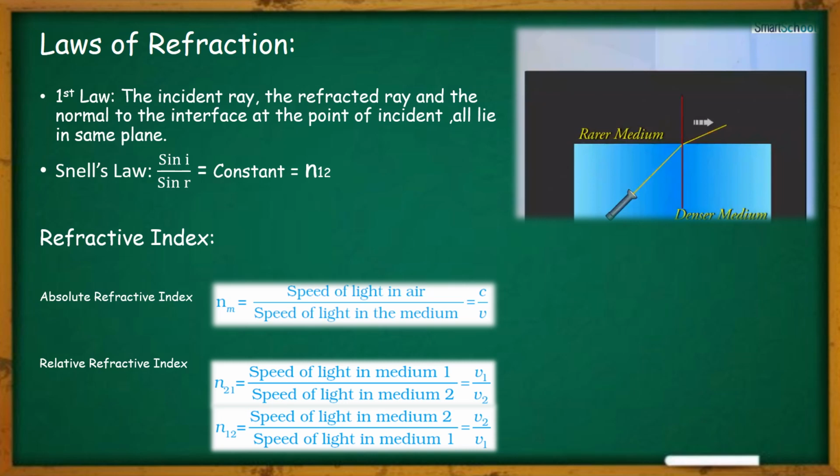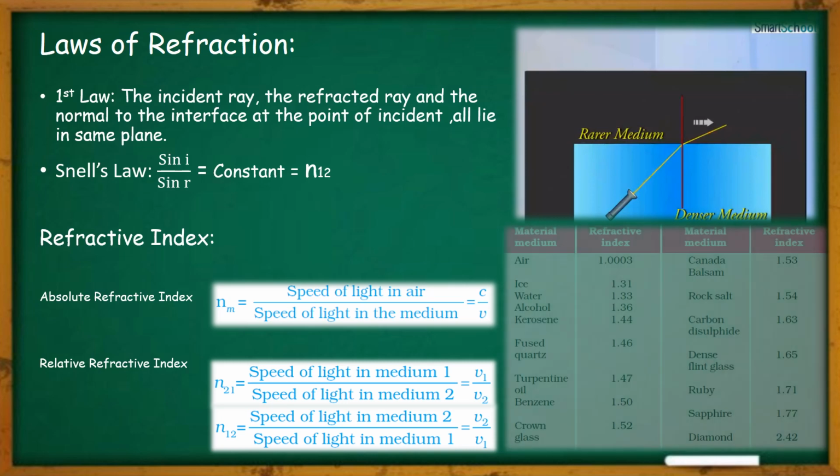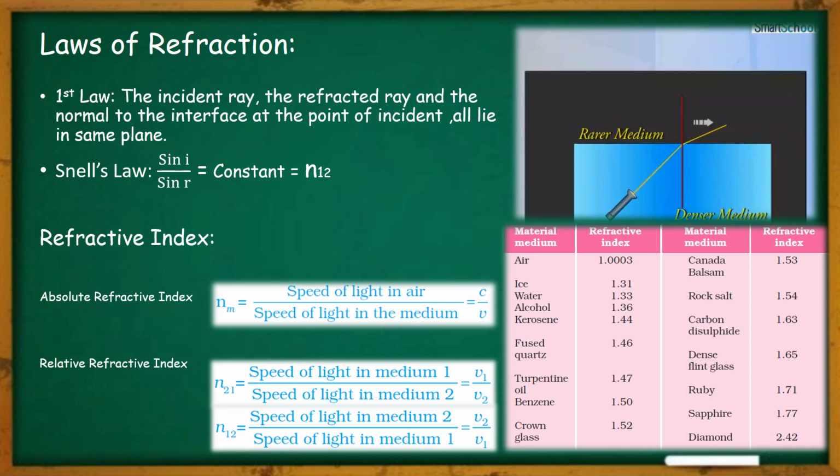Now let us see a table where the refractive indices of different media are noted. As you can compare here, the refractive index of diamond is given as 2.42, and the refractive index of glass is given as 1.52.